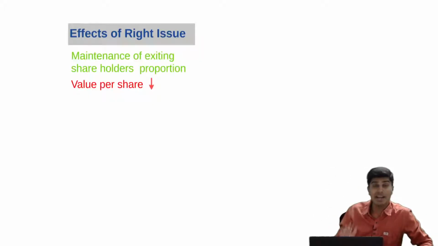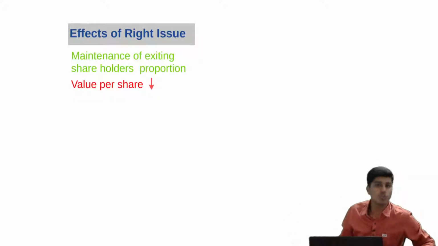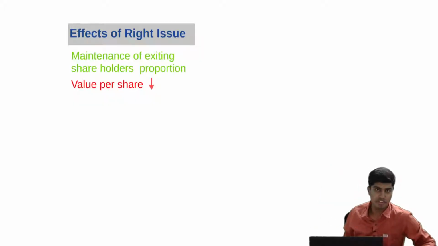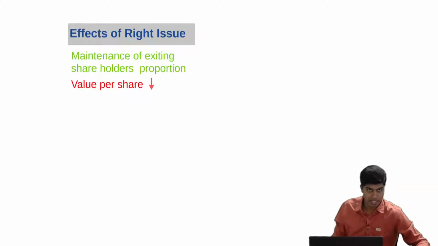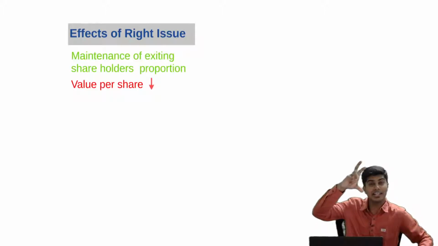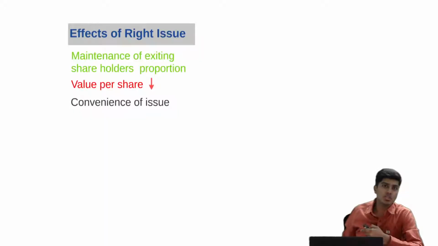The rate at which Bhim will buy that share will be definitely lesser than the market price. If in the market on that date before the rights issue, the share is 125, when the rights are given to Bhim to buy the right share from the company, he doesn't have to pay 125. He has to pay some amount which is slightly lesser than 125. Because the right price is slightly lesser than the current market price, after the rights issue, the share price of the company in the market is going to decrease. So this is a normal phenomenon which can be observed.